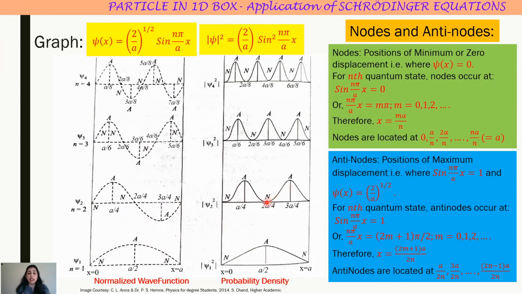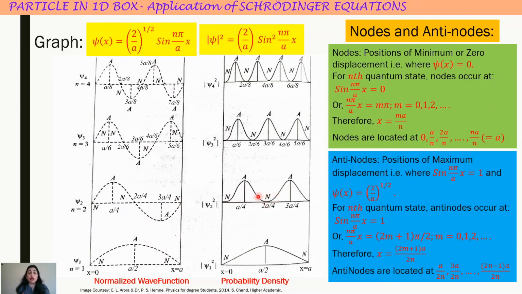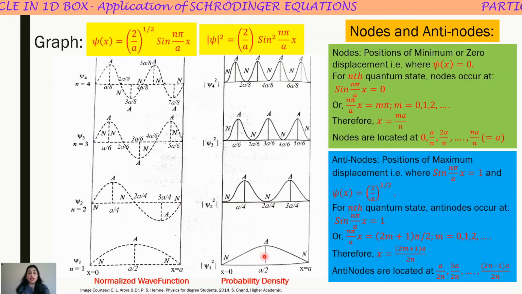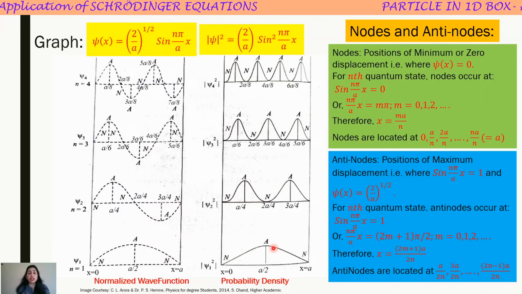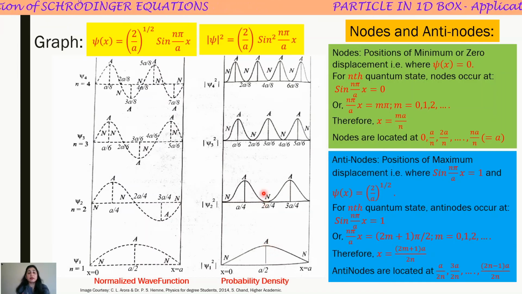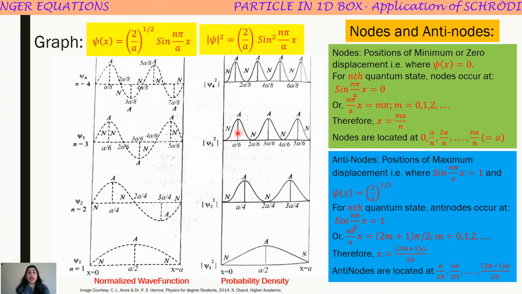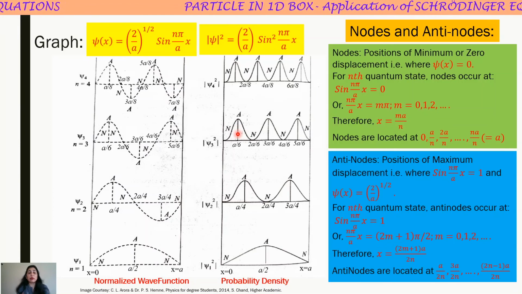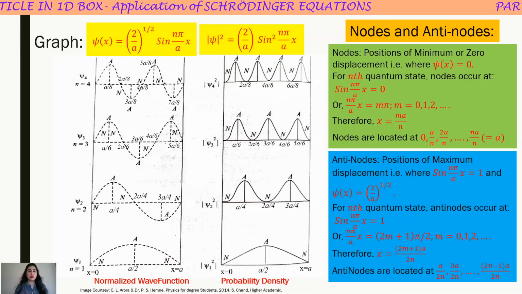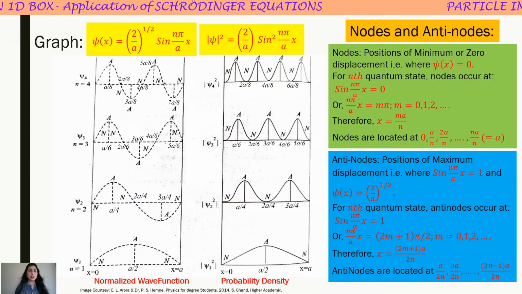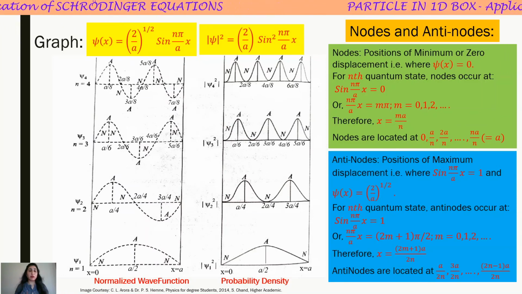Moreover, in the second quantum state, it has minimum chances to be present in the middle of the box, which was the maximum chances in the case of first energy level. And similarly, we can see where the particle has a maximum probability to be present in the various energy levels. So you see that using wave function, we can get very much valuable information about any physical system.